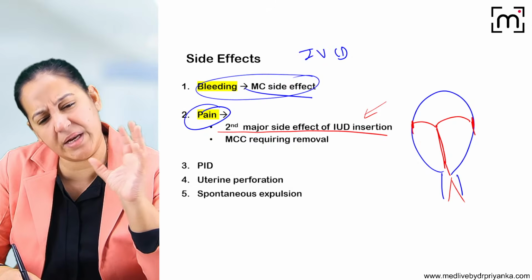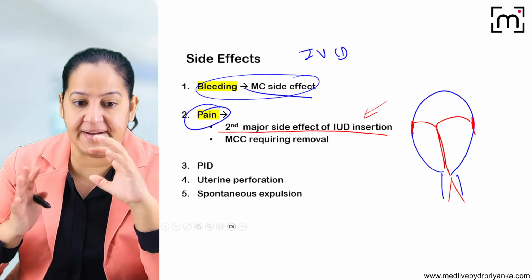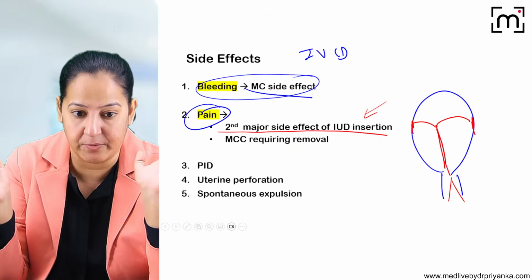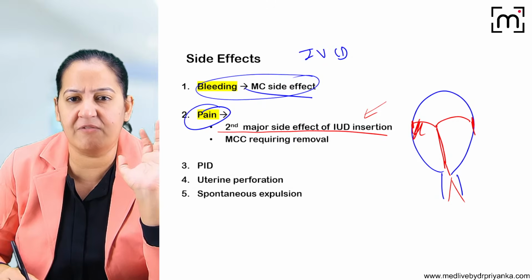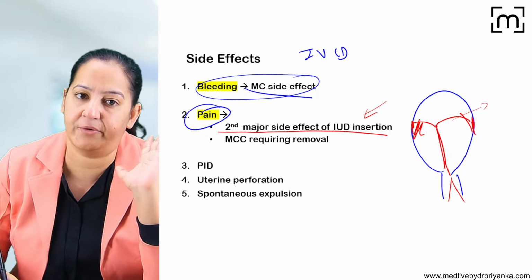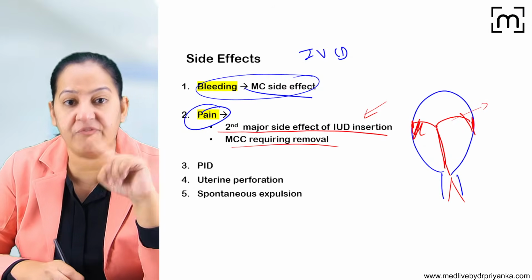But sometimes the pain is very severe and the lady cannot bear it. Now, when will it happen? When the size of the uterus is small and the IUCD inserted is a very big one. So the big IUCD is exerting very much pressure on the walls, and it can produce severe pain, or sometimes perforation can be there. Okay, so in that case the removal is required. So the most common cause of removal is pain.